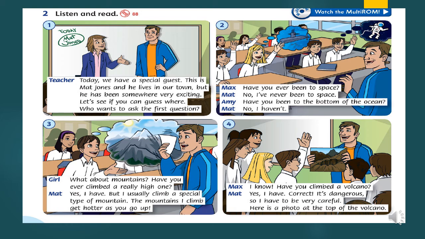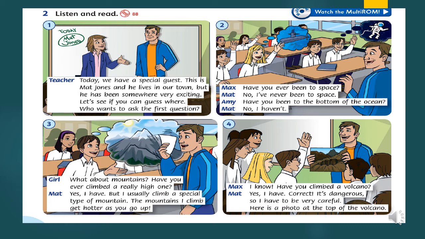Okay, let's say the teacher says what? Today we have a special guest. This is Mr. Matt Jones, and he lives in our town. So they are in the same place. But he has been somewhere very exciting. Oh, he went to a place which was very exciting. Let's see if you can guess where. Okay, what do you think? He went somewhere, but where? I don't know. Let's go on.